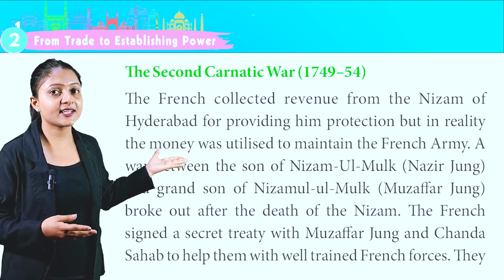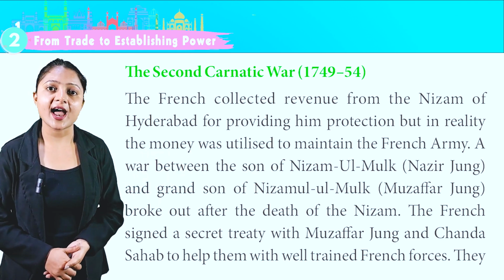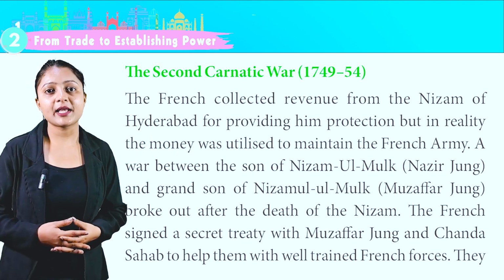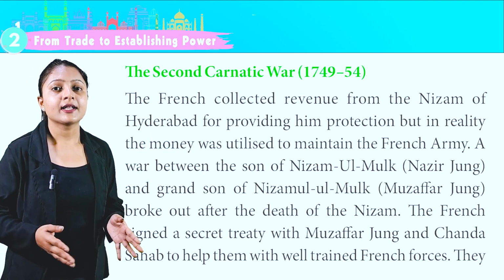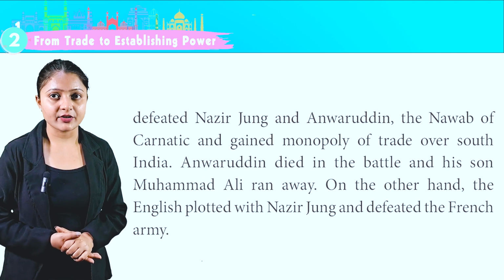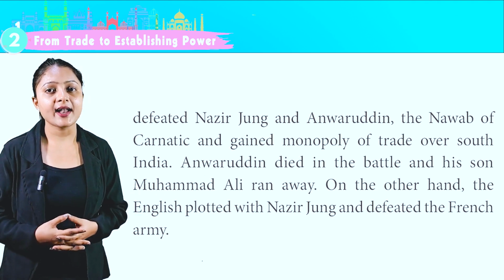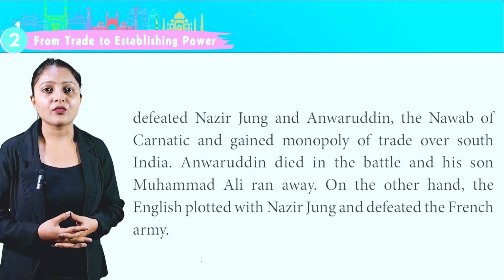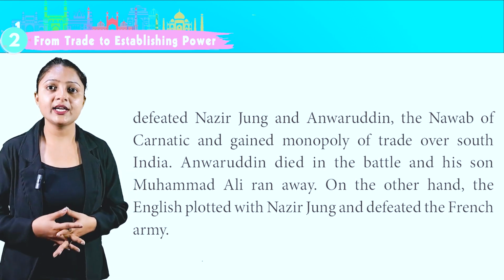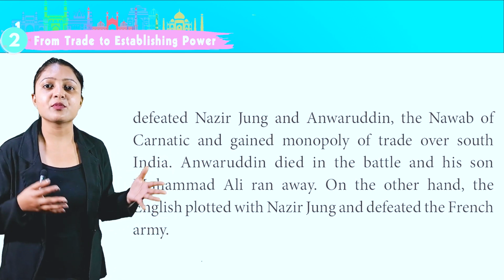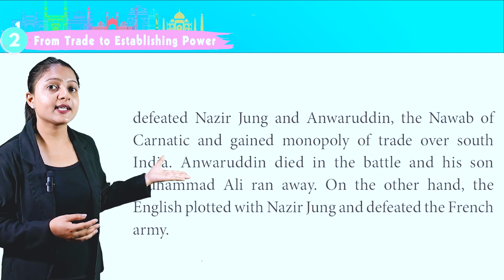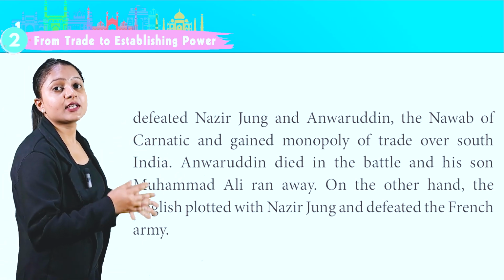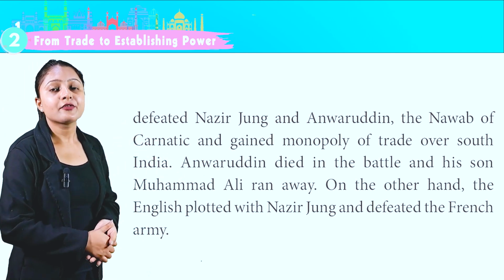The French signed a secret treaty with Muzaffar Jung and Chanda Sahab to help them with well-trained French forces. They defeated Nasir Jung and Anwaruddin, the Nawab of Carnatic, and gained monopoly of trade over South India. Anwaruddin died in the battle and his son Muhammad Ali ran away. On the other hand, the English plotted with Nasir Jung and defeated the French army.